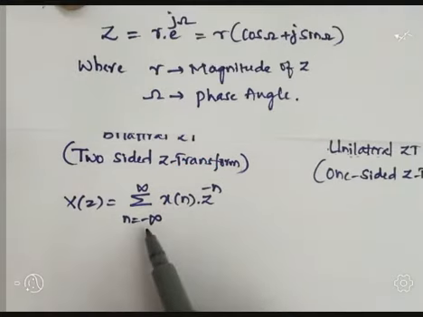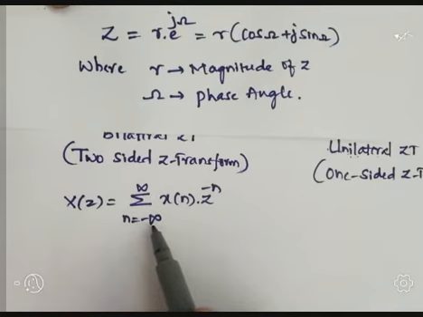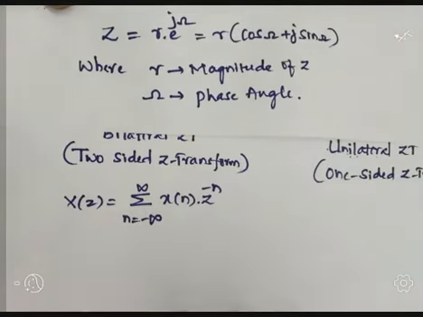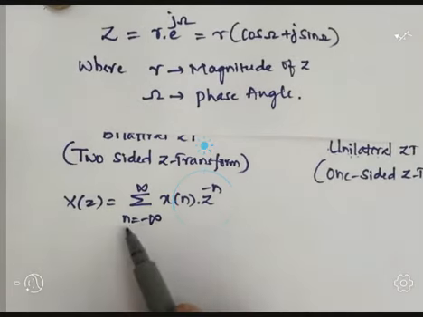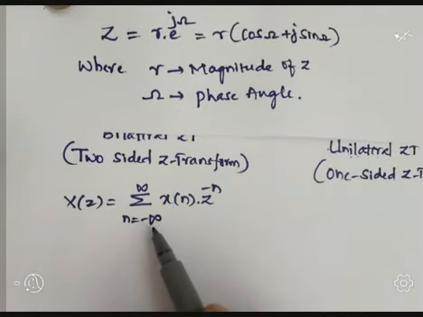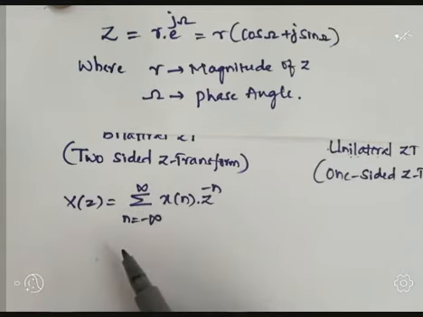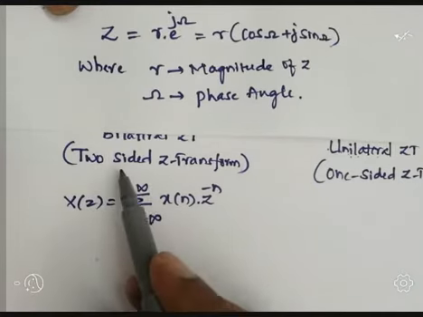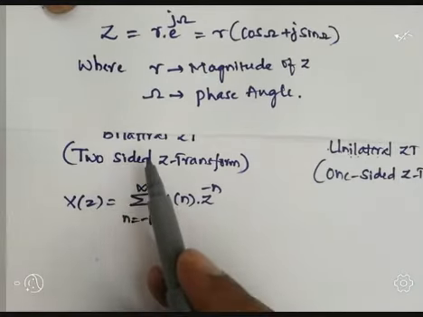Since the summation is from minus infinity to plus infinity, that is, over all the integers, n has negative values as well as positive values. Because of that, we call it a two-sided or double-sided Z transform.